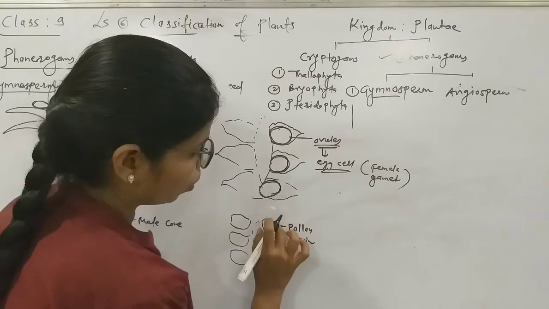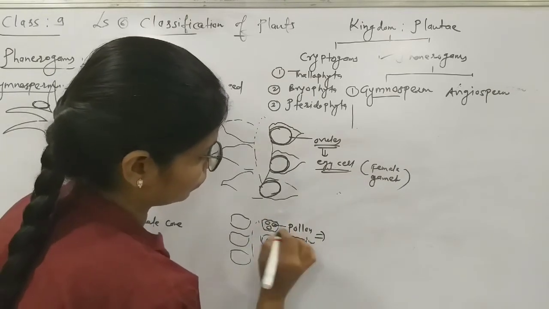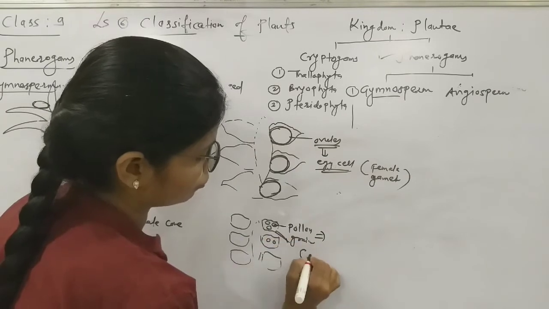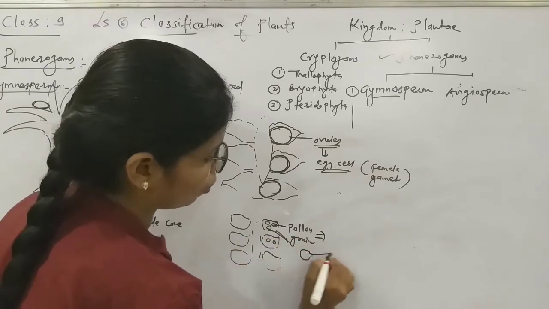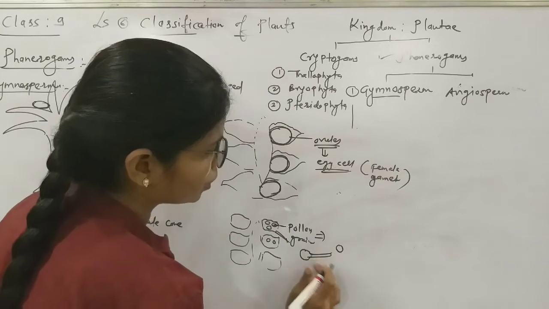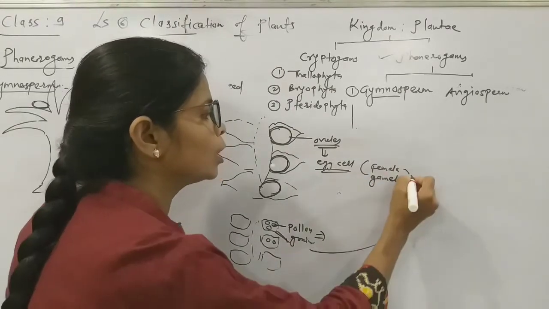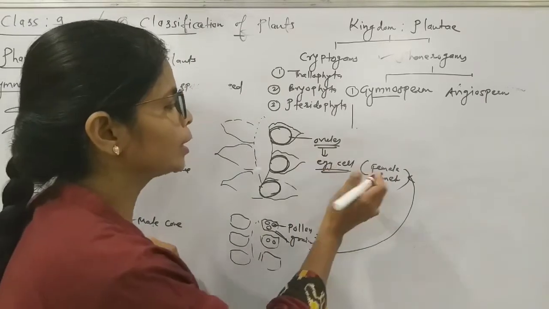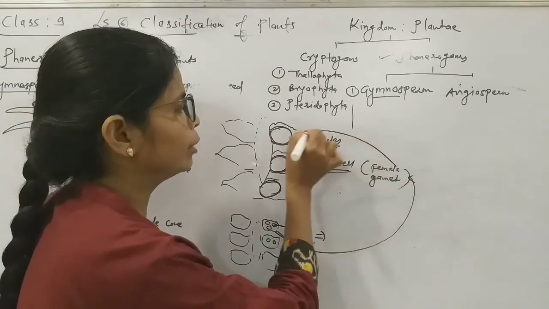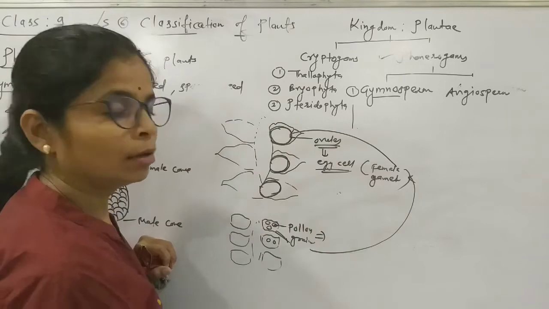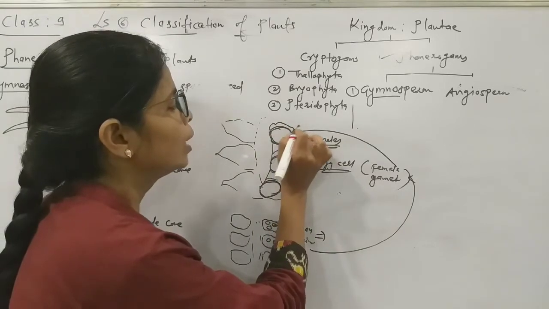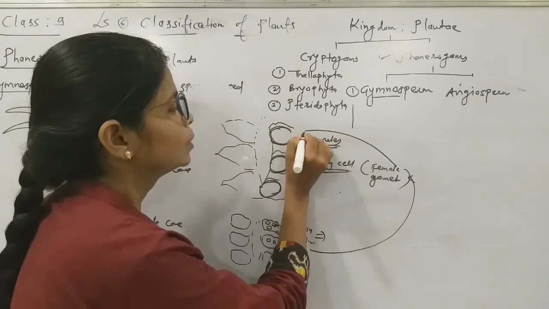Now see, the pollen grains come out from this sac, and from there the pollen grains are transferred to the female gamete. That is, they go first towards the ovule.